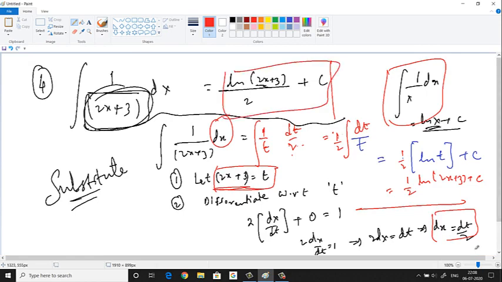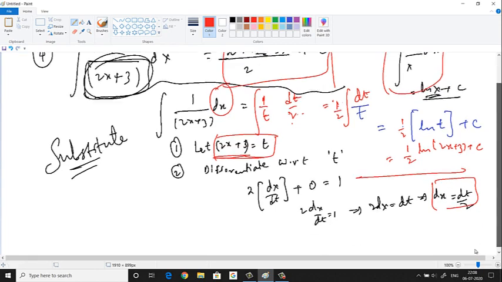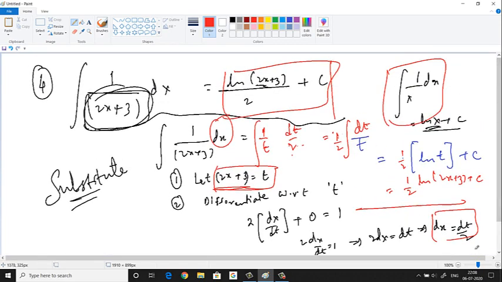Of course, you'll see, after you learn integration, these are very easy things to do. Once you become a pro at integration, which you will be eventually, because you have a lot of integration, these things will become very easy to solve. Okay, so this is method 1, this is method 2. Alright, fine. Now next question.